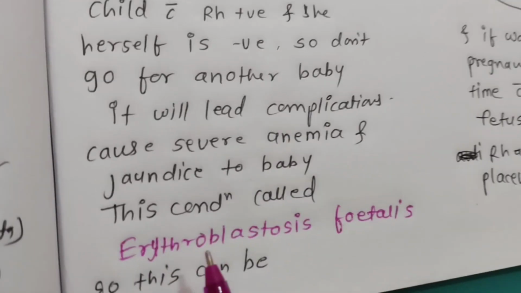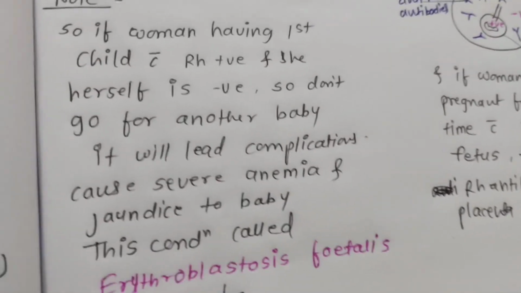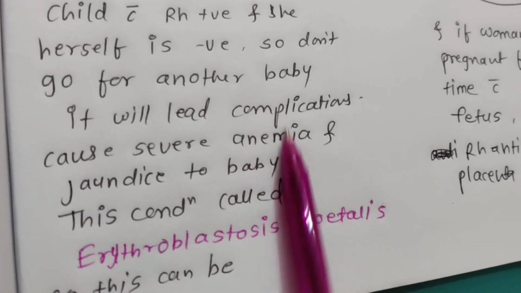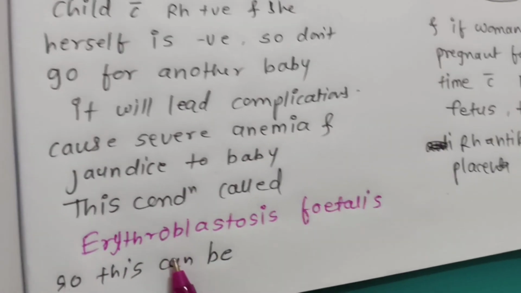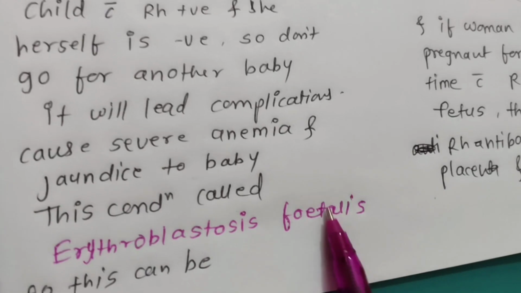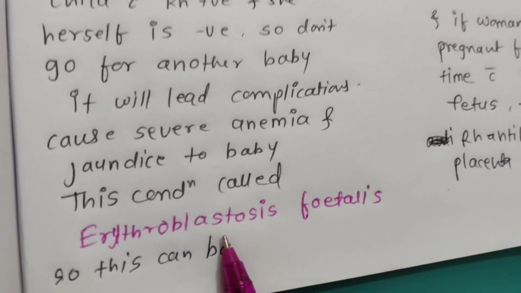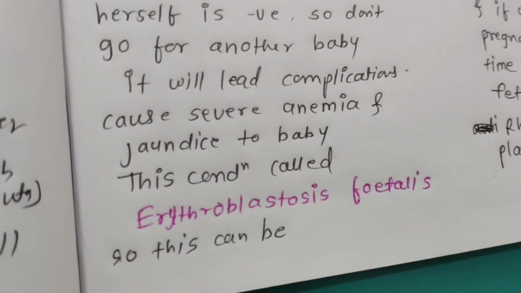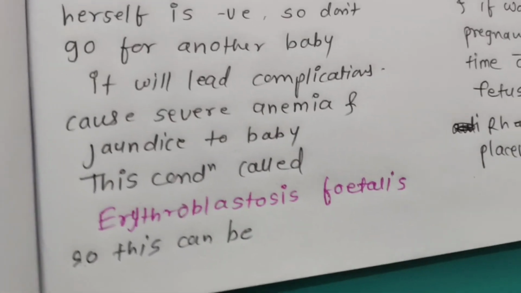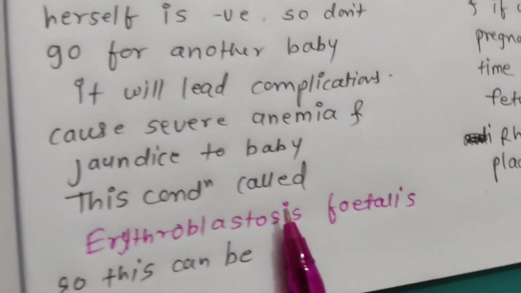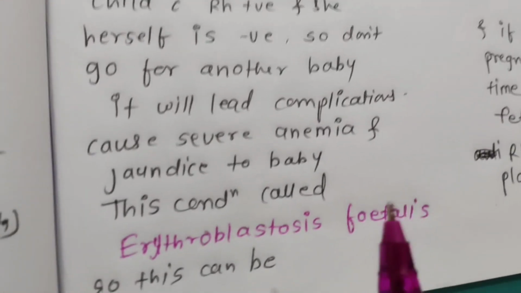If the mother is negative and the fetus is positive, it will cause this type of complication. To avoid such conditions, we can give anti-RH antibodies to the mother.